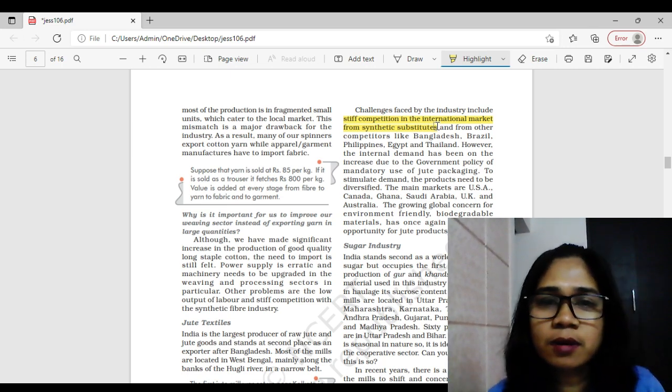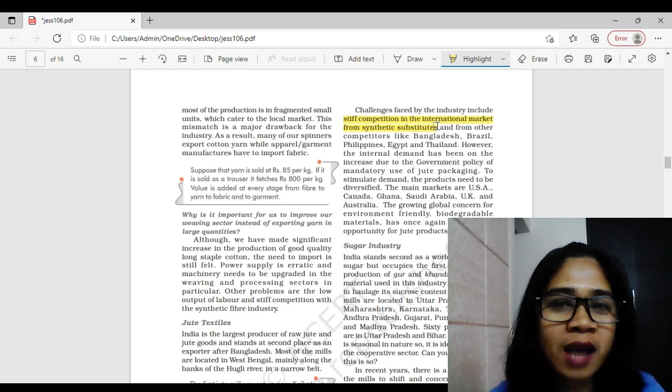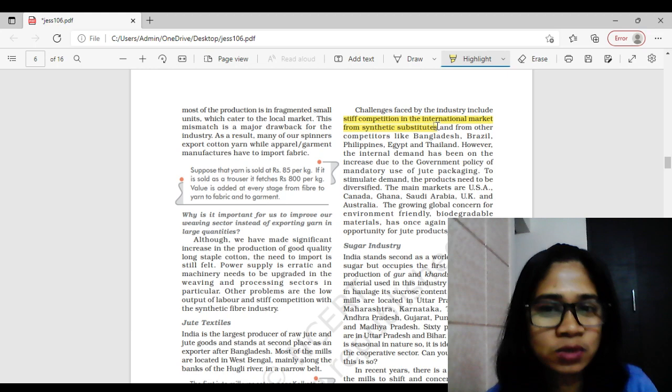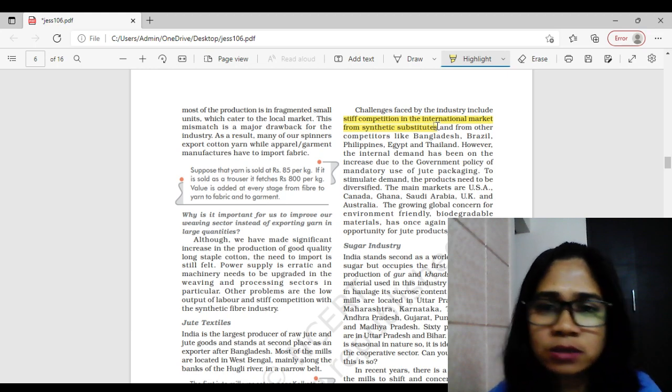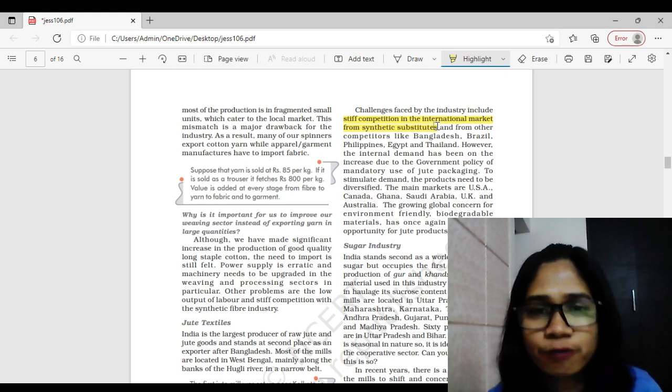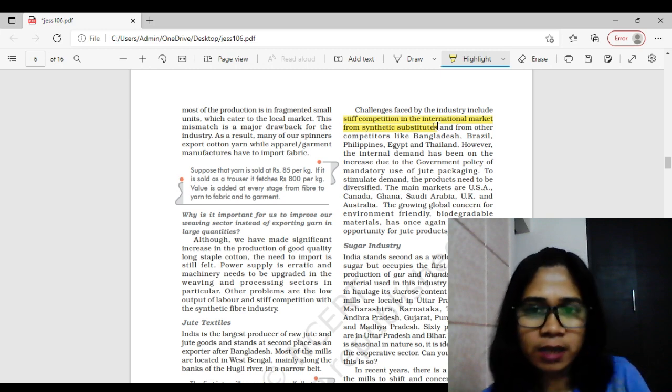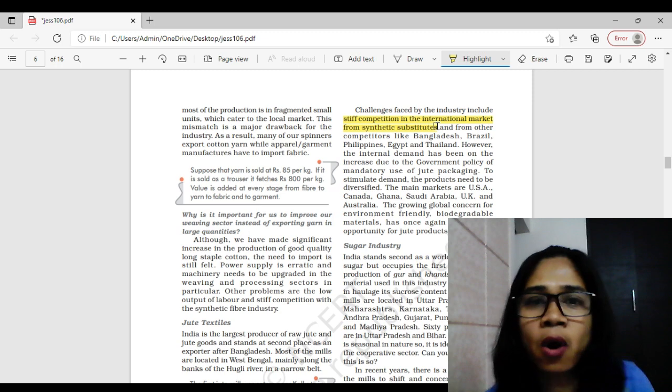We are getting very good competition from the countries which are very close by and whose economies are lower than our economy. Look at these names. Who are those countries? Bangladesh, Brazil, Philippines, Egypt, Thailand.